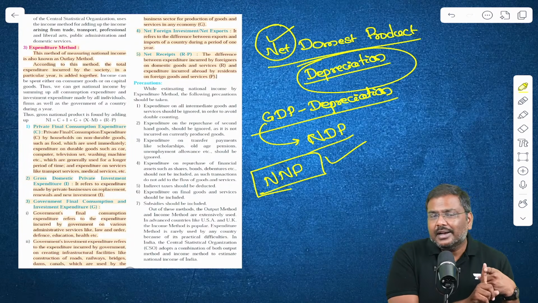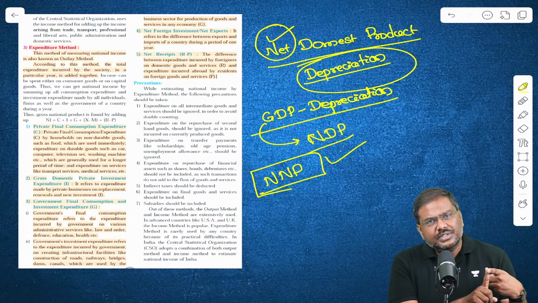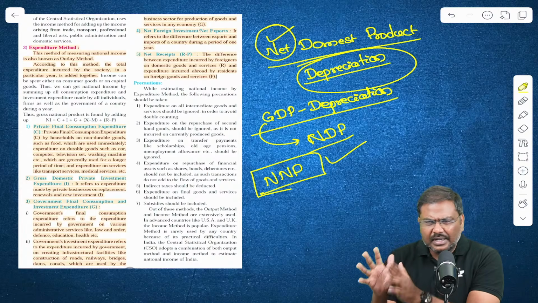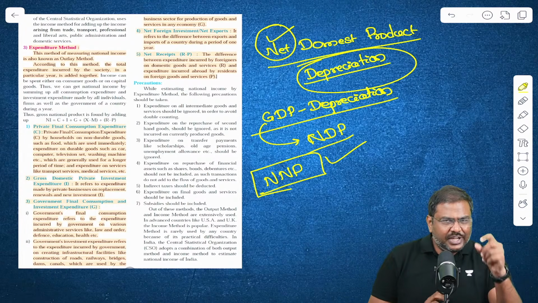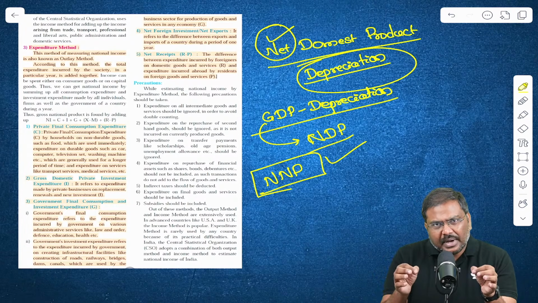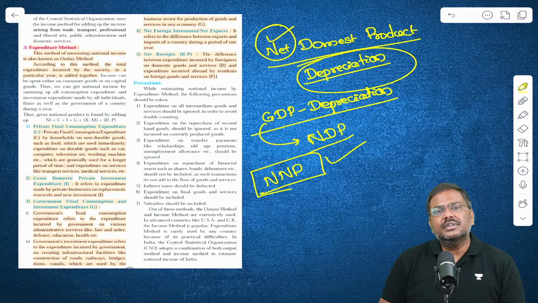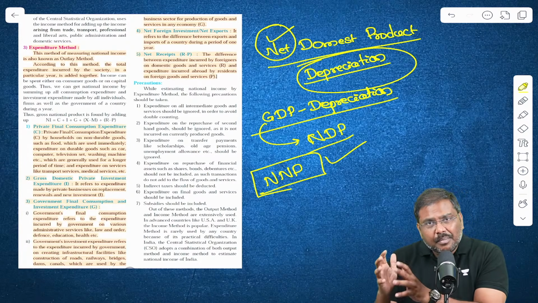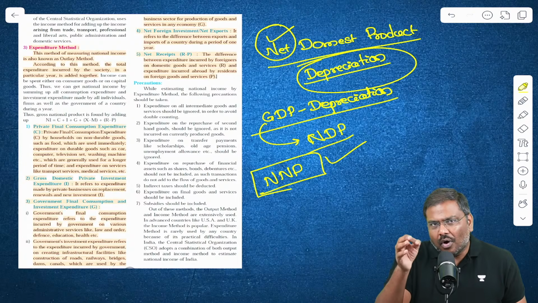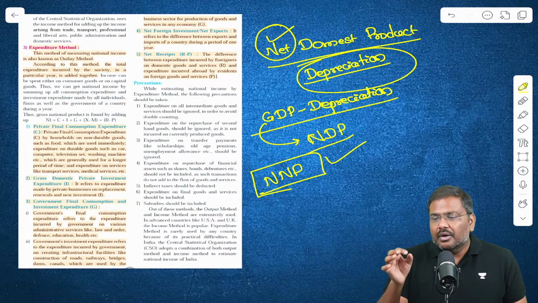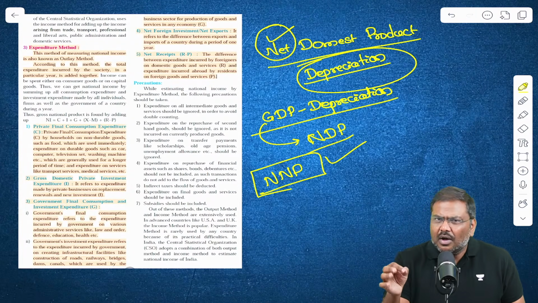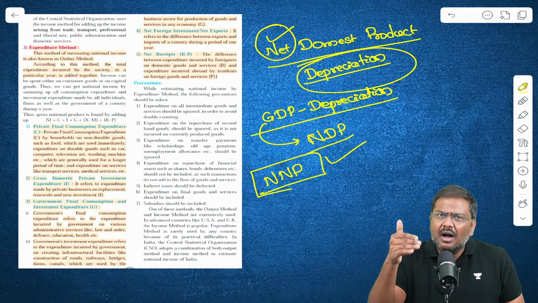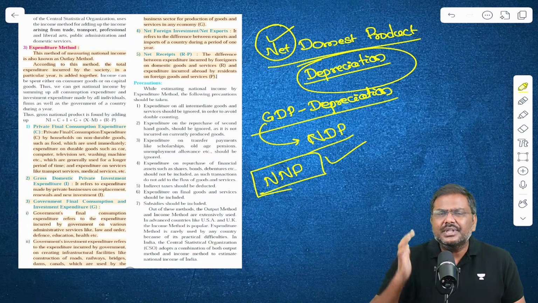GDP measures the market price of all the final goods and services produced within the territory of India. GNP measures the market price of all the final goods and services which are produced by residents of India. NDP measures the market price of all the final goods and services, calculated after accounting for depreciation.